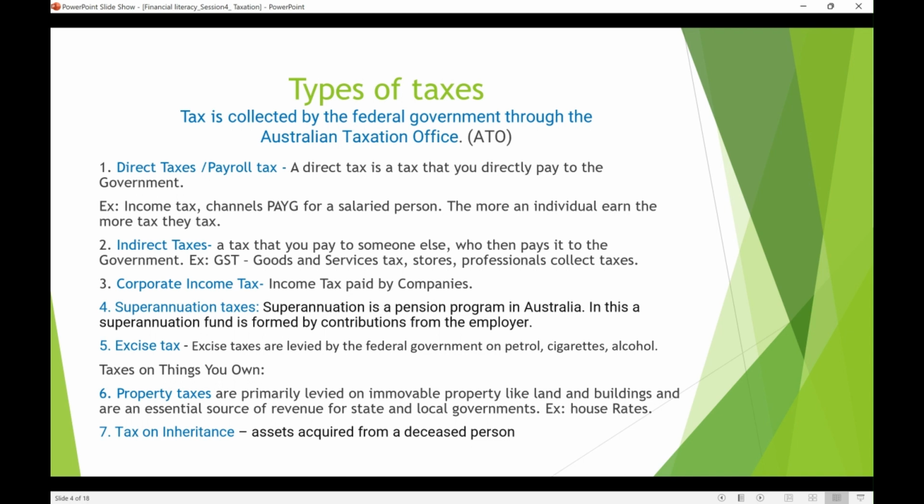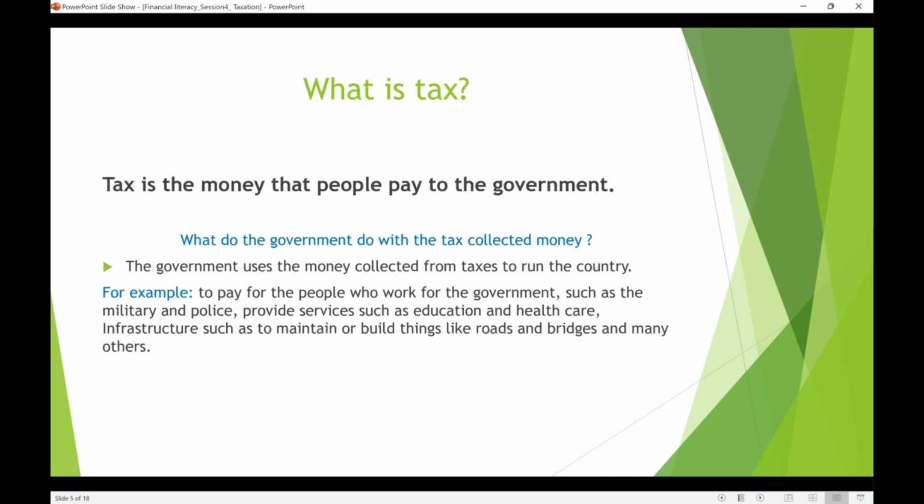For example, if you own a property, either an investment or principal property, you pay rates on it. So this is a form of tax you pay. And inheritance tax applies to property acquired from a deceased person, like from your ancestors.